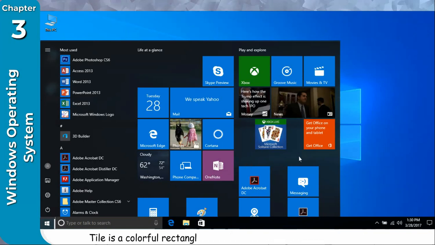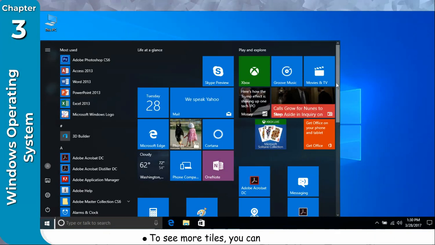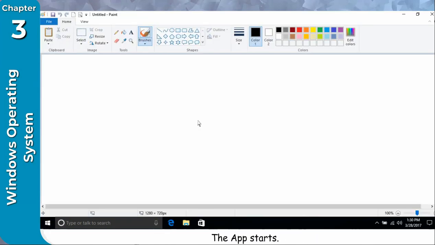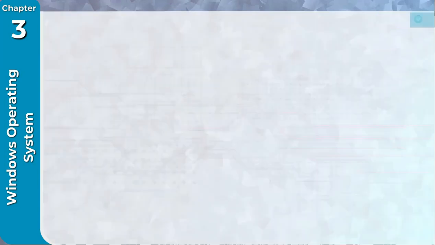A tile is a colorful rectangle that represents an app or a Windows feature. To see more tiles, you can use the scroll bar. Click on the app you want to start. The app starts. In this example, we have started Paint. Click on Close button to close the app.